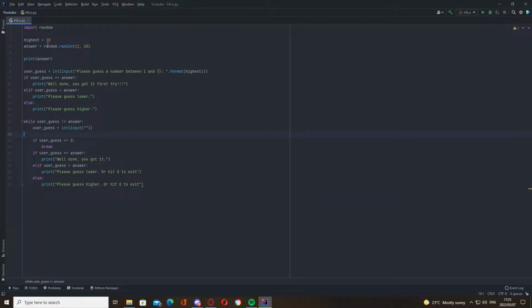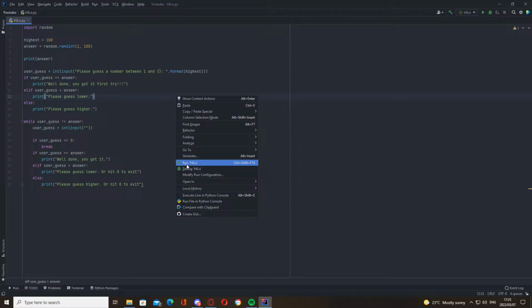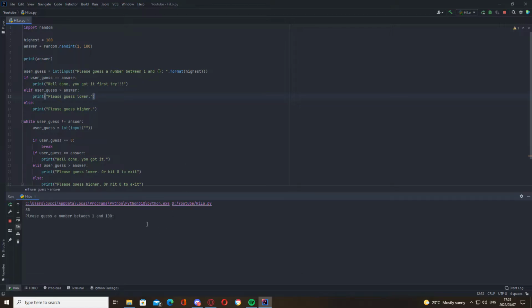Now, if you make this 100 or 1000, let's make it 100, you can do the binary search algorithm or method, and that is basically where you guess half every time. So let's guess 50. Okay, cool. We know it's not lower than 50. Now let's guess 75. Okay, cool. We know it's not lower than 75.